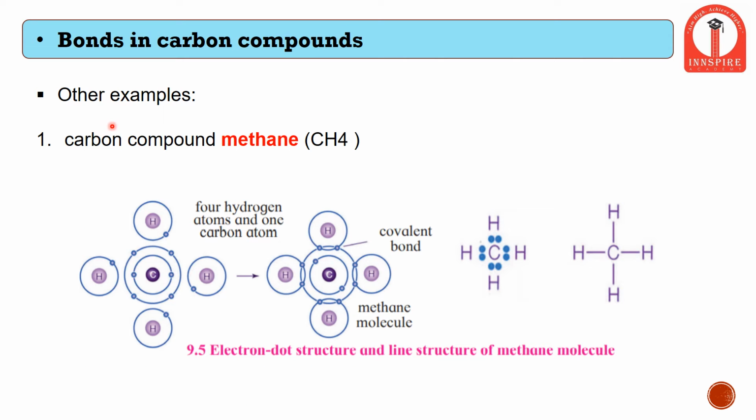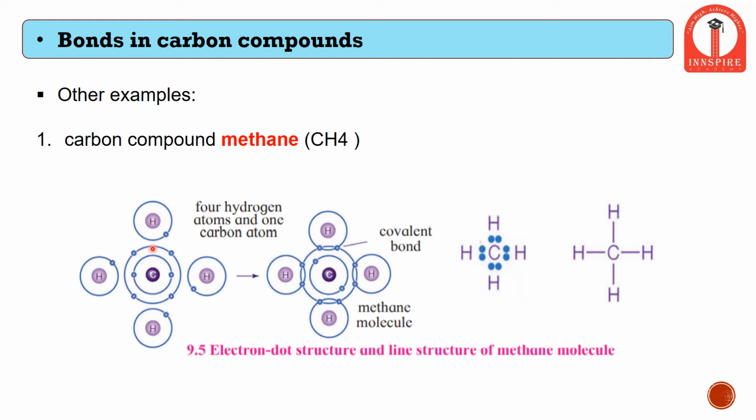Another example of a covalent bond is a carbon compound, that is methane. Since it contains carbon, methane is also called an organic compound. Methane is nothing but a single carbon bonded with 4 hydrogen atoms. We have already studied this example, but this is a summarized version. As we can see, in the center there is a carbon atom which has 2 electrons in its innermost shell and 4 electrons in its outermost shell.